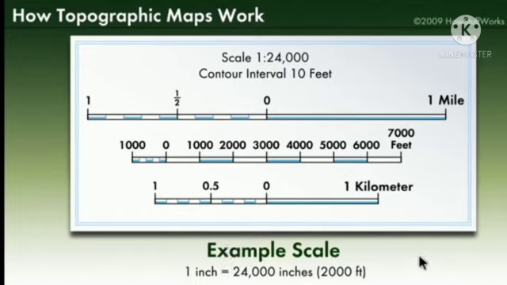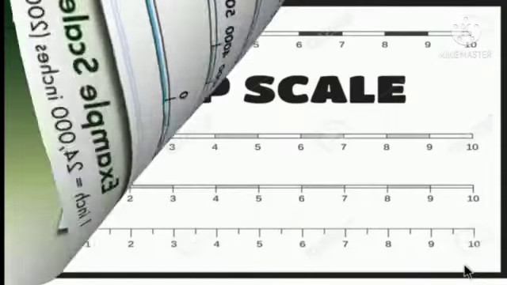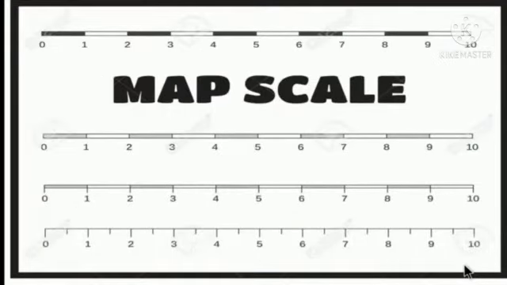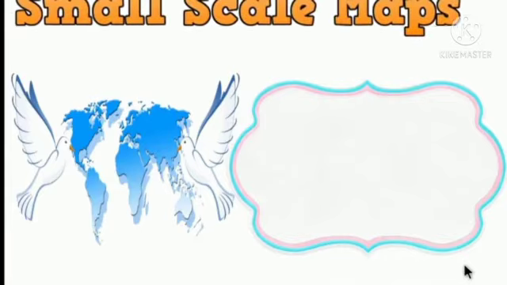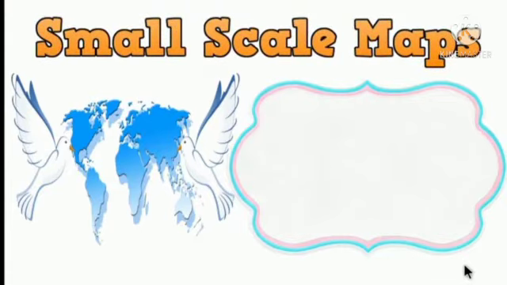Next comes the map scale, which is classified into two types: small scale and large scale. First, let's see the definition of small scale maps.